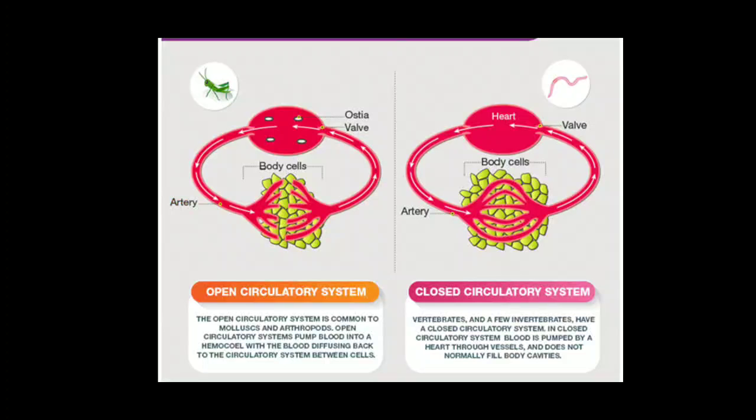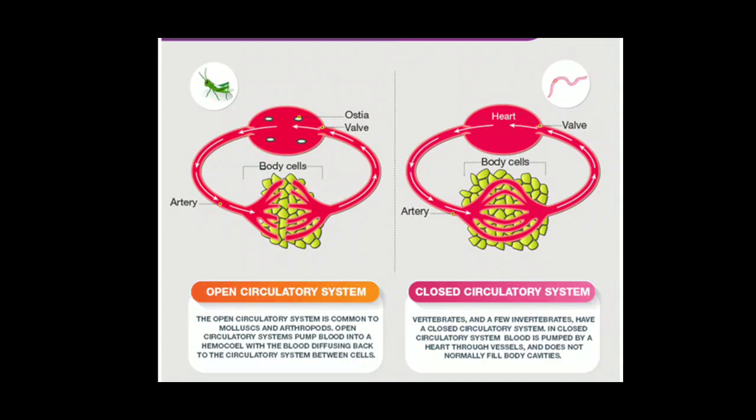Now let us see in detail here also. Open circulatory system is common to mollusks and arthropods. Did you see? The blood capillaries are opening into a cavity or directly the body cells. Open circulatory system pump blood into a hemocoel, with the blood diffusing back to the circulatory system between cells. So this is open circulatory system.